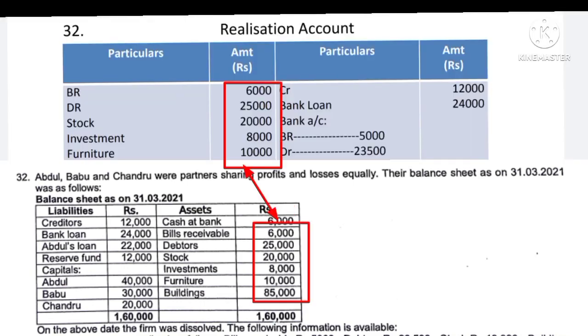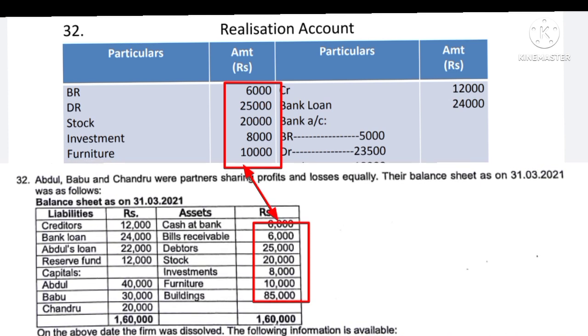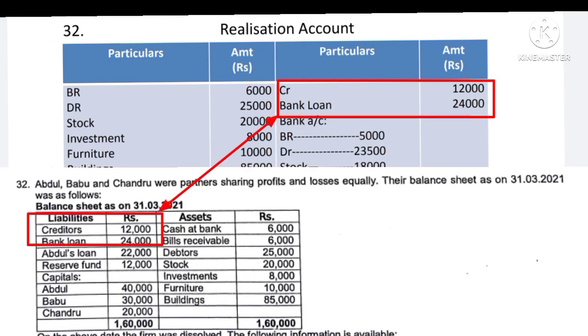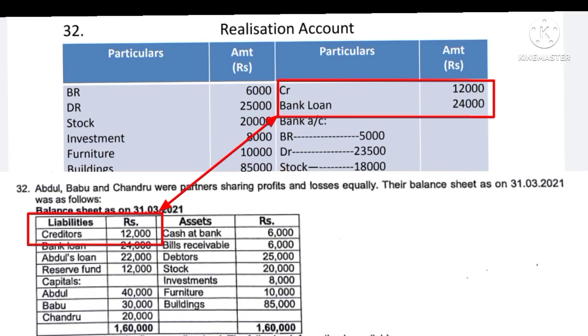And after that, all the realizable assets except cash at bank and cash in hand, all other assets have to be transferred on the debit side of the realization account at their gross value. So bills receivable, debtors, stock, investment, furniture, building. And likewise, all the outside liabilities should be recorded on the credit side of the realization account. Creditors 12,000, bank loan 24,000.